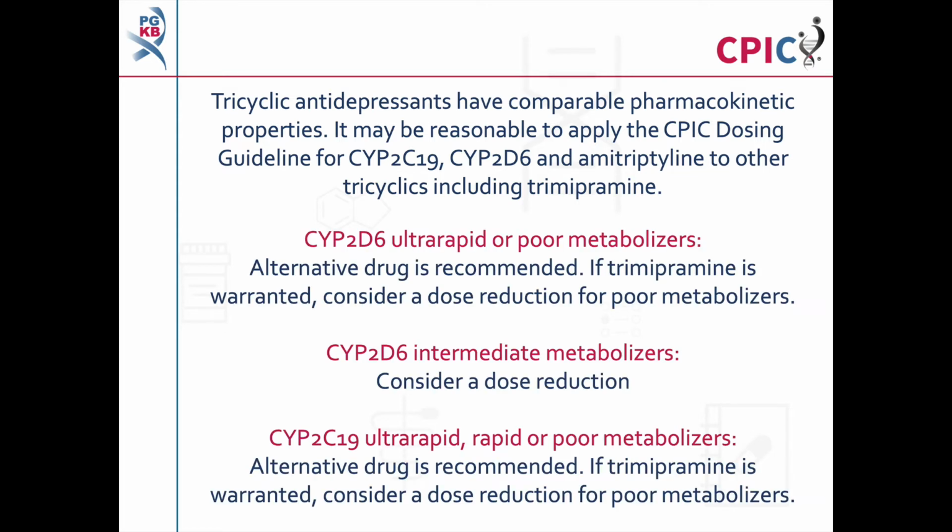The guideline recommends an alternative drug for patients who are CYP2D6 ultra-rapid or poor metabolizers, or patients who are CYP2C19 ultra-rapid, rapid or poor metabolizers. If trimipramine is warranted, a dose reduction can be considered for patients who are CYP2D6 poor metabolizers or CYP2C19 poor metabolizers. A dose reduction can also be considered for patients who are CYP2D6 intermediate metabolizers.